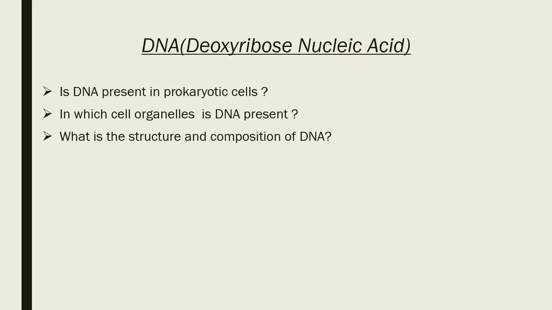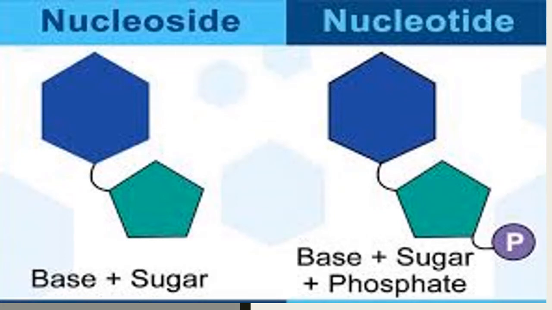So what is a nucleotide? That is the monomer of DNA. Before going to what is a nucleotide, you should know what is nucleoside. Nucleoside is made up of a base and sugar. Here base means a nitrogenous base. What are nitrogenous bases? For example, in DNA there will be 4 nitrogenous bases. They are adenine, thymine, guanine, cytosine. And any of these 4 bases will merge with sugar and form a nucleoside. What is nucleotide? Nucleoside plus a phosphate group forms a nucleotide, and the chain of nucleotides forms a DNA molecule.